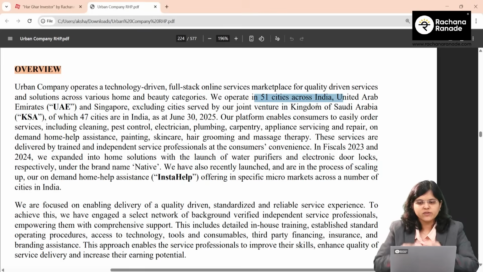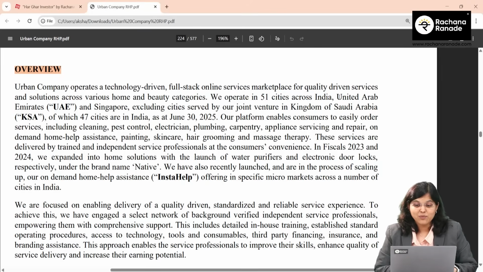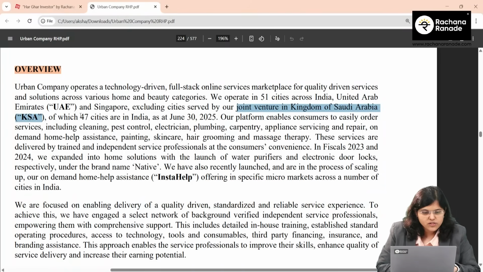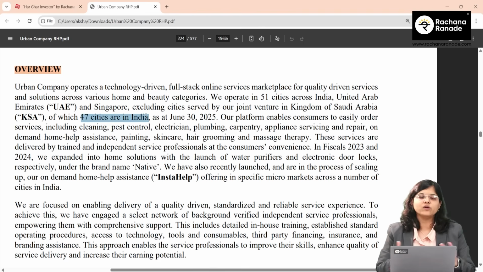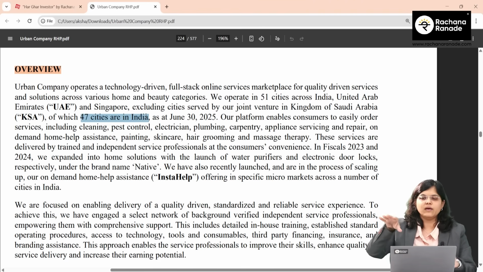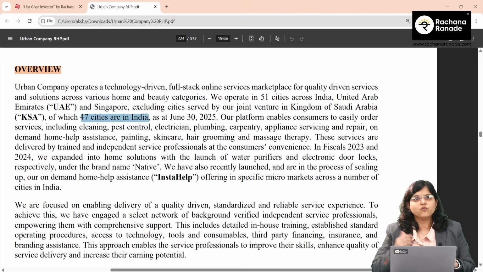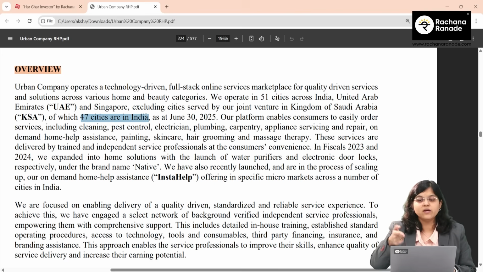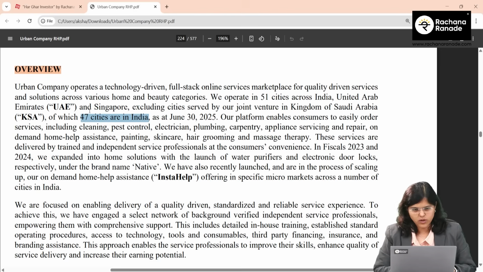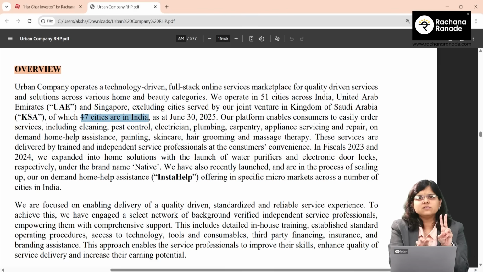What is segment number 2 of their business? Same services, but outside India: UAE, Singapore, and also they have entered into a joint venture in the Kingdom of Saudi Arabia, KSA. Okay, so total 51 cities across India, UAE, Singapore, excluding cities served by our joint venture, of which 47 are in India. So out of 51, 47 are in India. The balance cities will be in UAE and Singapore, and of course, as I mentioned, they also have entered into a JV in Kingdom of Saudi Arabia. Okay, so that is the second business segment, same services but at an international level.